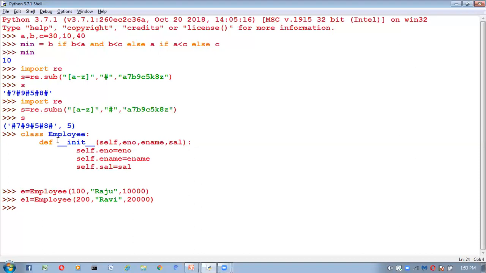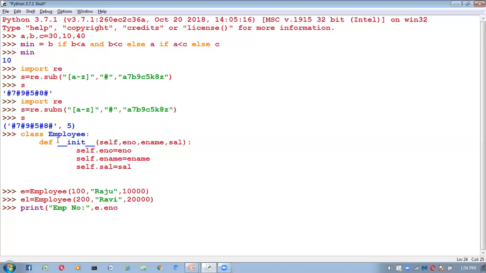Now observe very carefully. I want to print employee number, which I take as e dot e number.